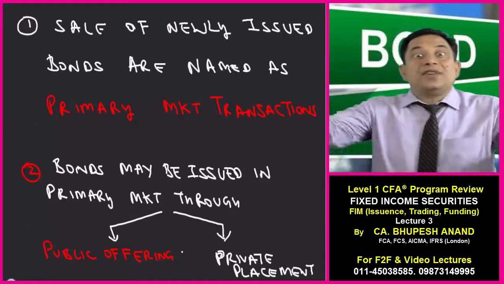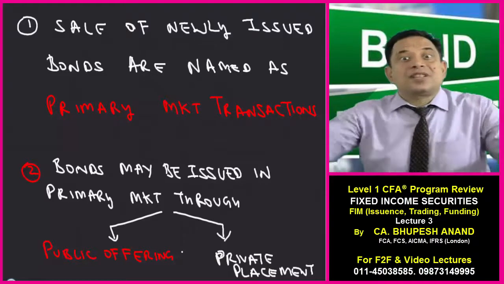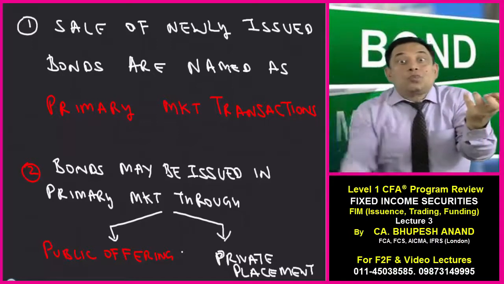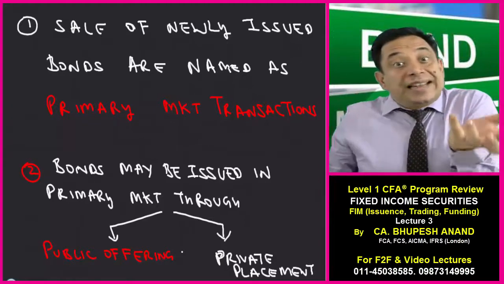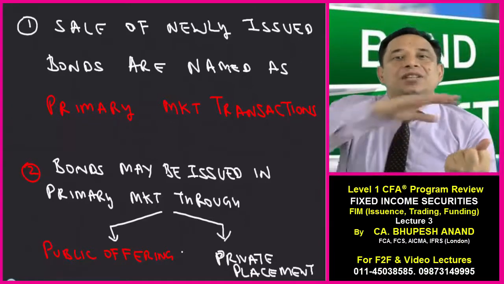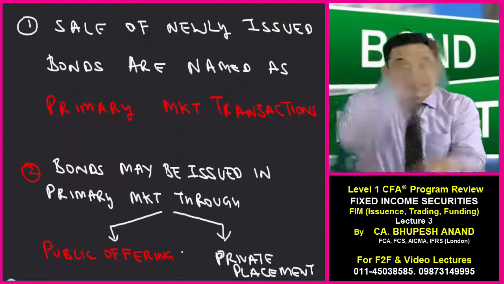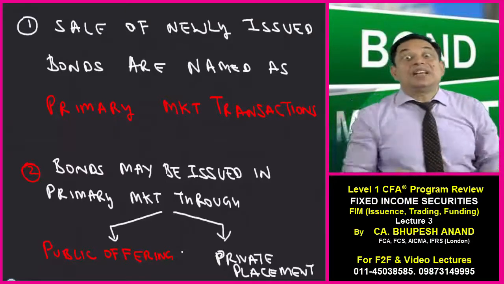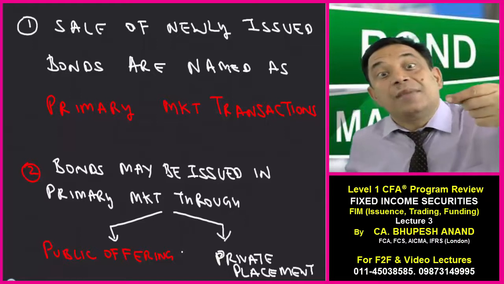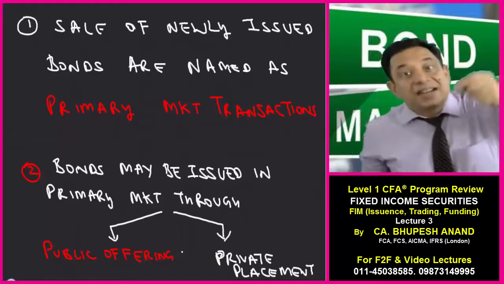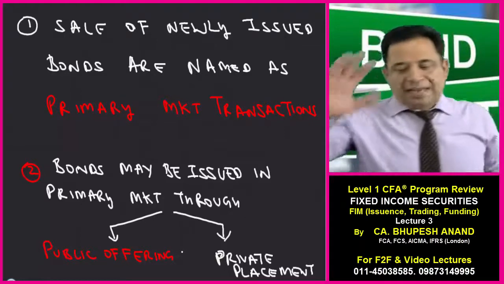There are two ways in which an issuer can do a primary market transaction, because they are being issued for the first time: either through public offering or through private placements. When I say public offering, the issuer generally takes the help of an investment banker, because in that case he sells the whole issue firstly to the investment banker, and then this investment banker will sell to the dealers. Now the transaction between the issuer and the investment banker can be underwritten. When I say underwritten, there can be two ways in this. So that I am telling you.